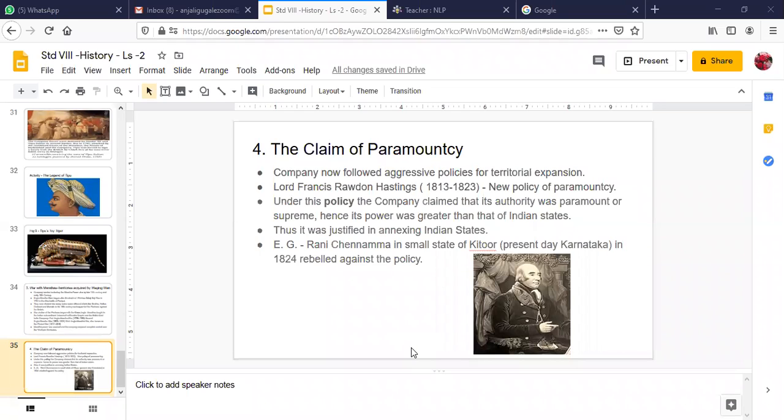But even for this kind of policy, we have some rebels, especially Rani Chennamma, and also the Maharani of Jhansi, Rani Lakshmi Bai. In the state of Kittur in present-day Karnataka, there was a queen named Queen Chennamma. She rebelled against this policy of paramountcy in 1824, and finally she died in 1829. So this is the claim of paramountcy.